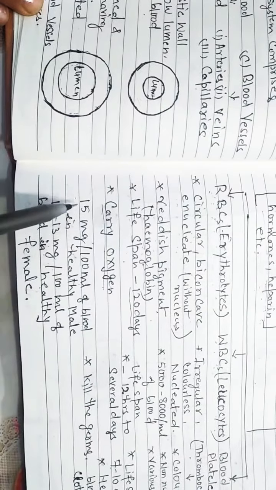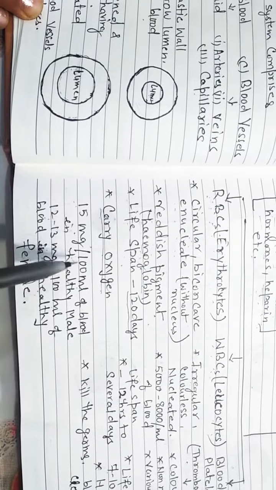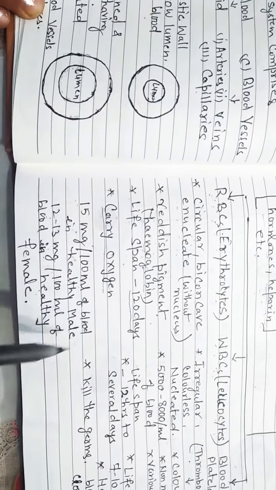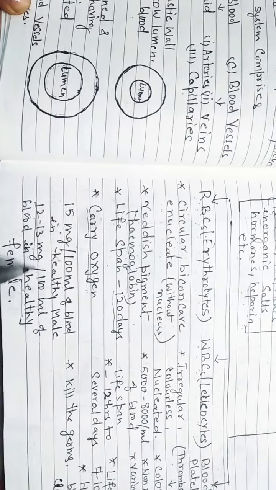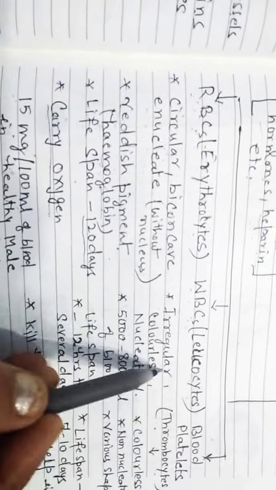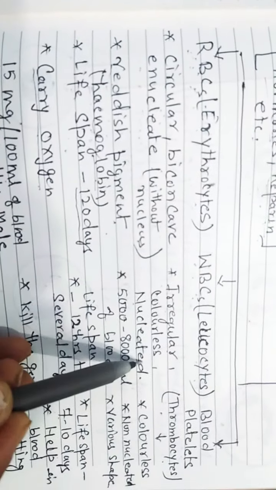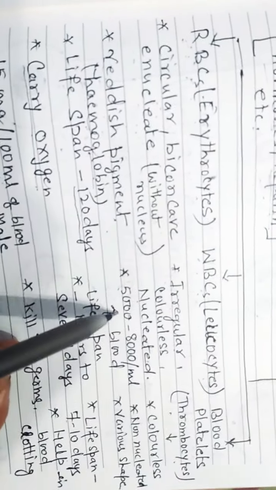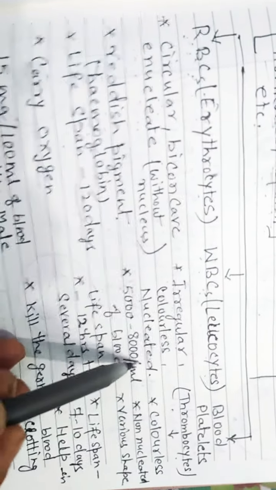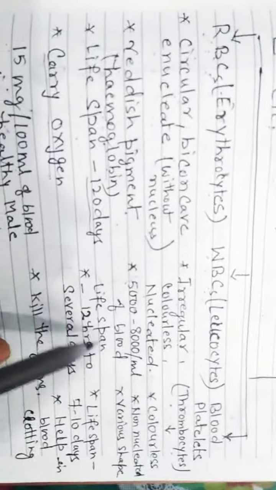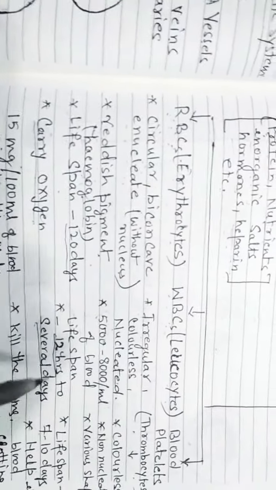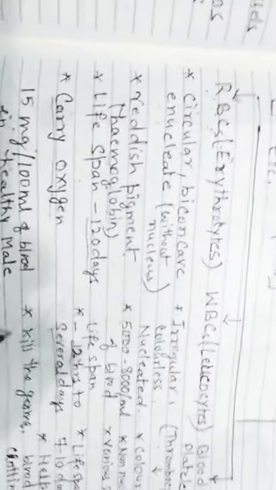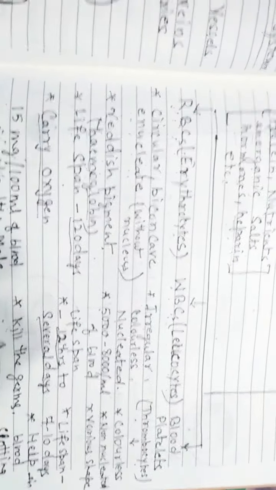A healthy male should have 15 milligram per 100 milliliter of blood. A healthy female should have 12 to 13 milligram per 100 milliliter of blood. WBCs are irregular, colorless, and nucleated. They number 5000 to 8000 per milliliter of blood. The lifespan of WBC is 12 hours to several days. The main function of WBC is to kill germs or fight against diseases.